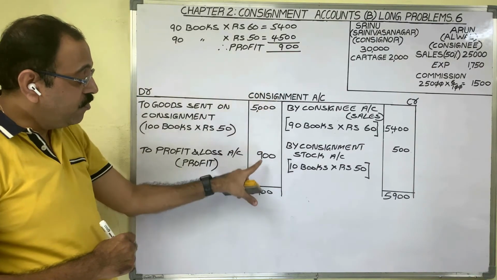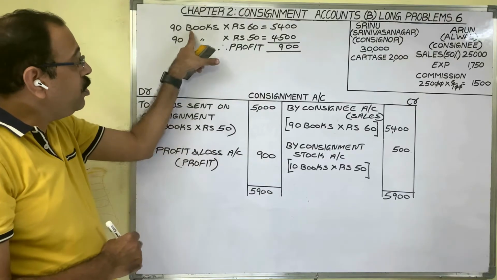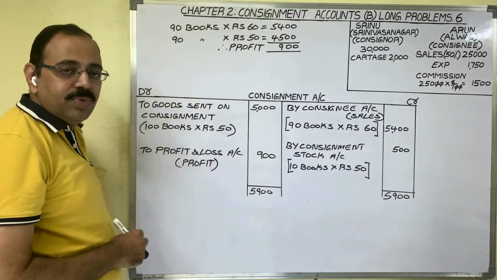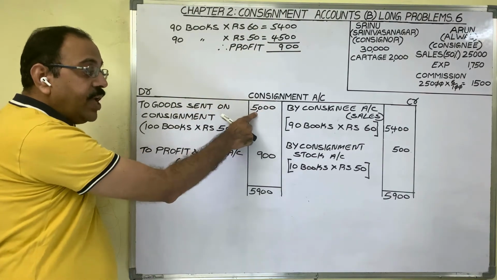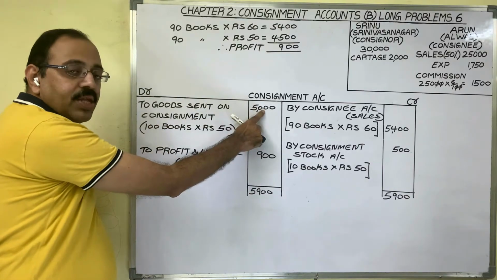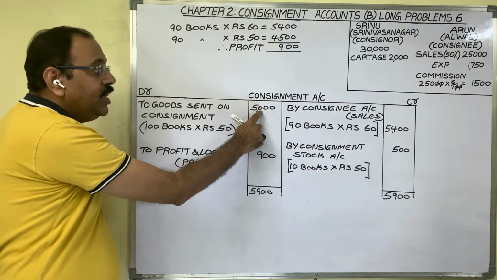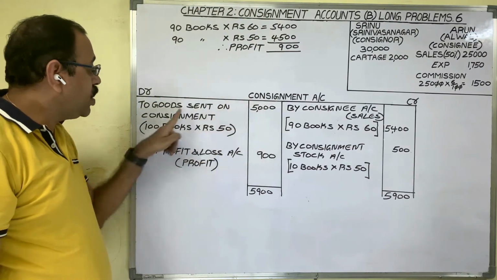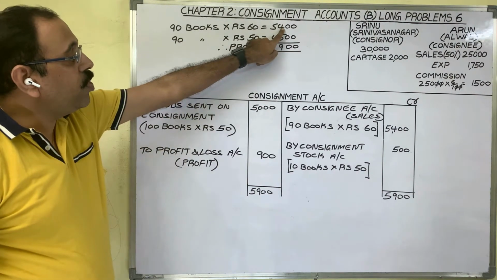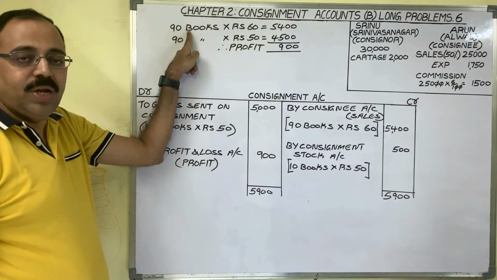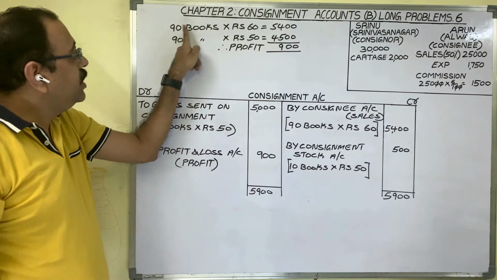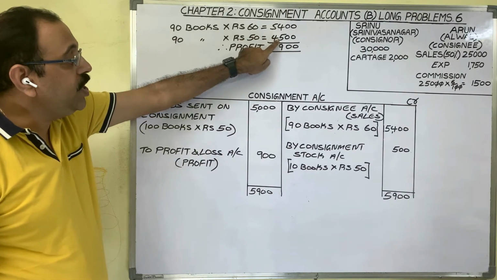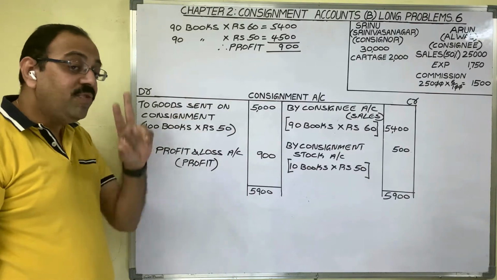In the account also we got that value only. We sold 90 books. Therefore the cost price of 90 books we have to compare with the sale value. Total books cost price is 5,000. 100 books cost price is 5,000. We should not compare 5,000 with the sale price 5,400, because 5,000 is the cost price of 100 books, but 5,400 is the sale price of 90 books only. If you want to know the profit, then 90 books sold for 5,400. That value should be compared with the cost price of 90 books only, not with 100 books.